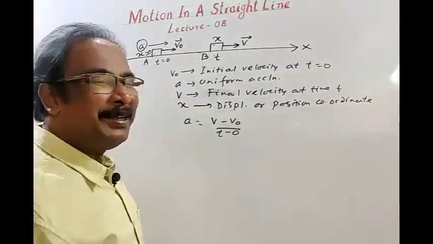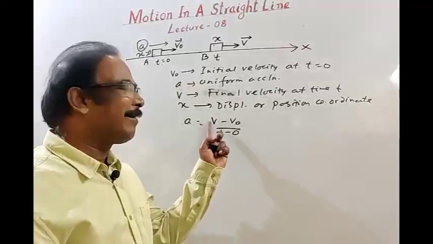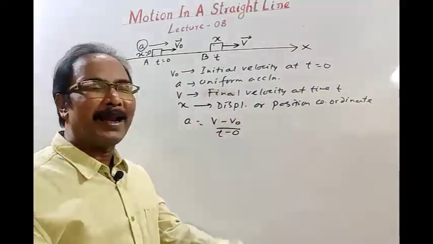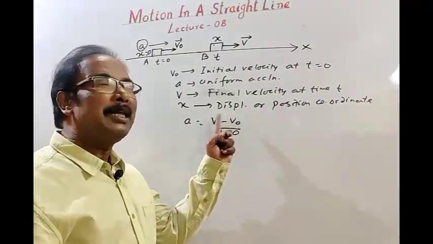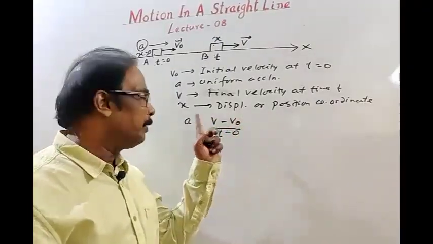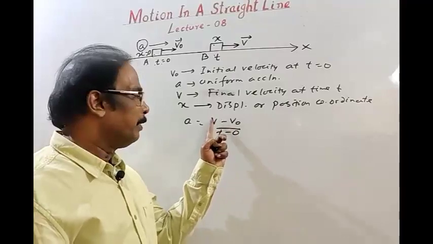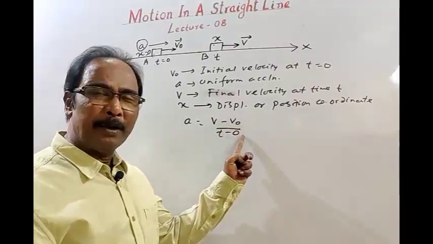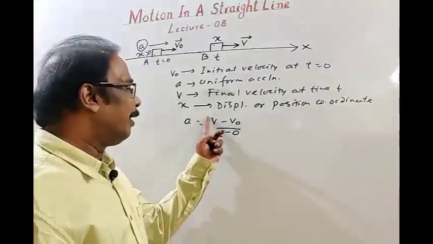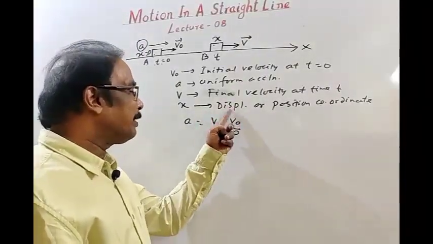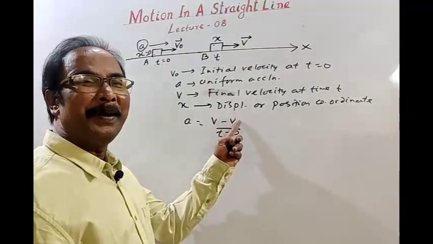Without using vector subtraction, we write directly the magnitude of acceleration as v minus v naught divided by t minus 0. This is possible when the body moves along a straight line; otherwise, the result of vector subtraction would be different.